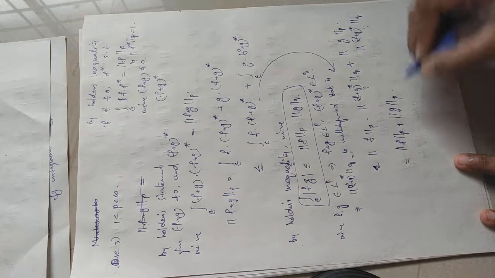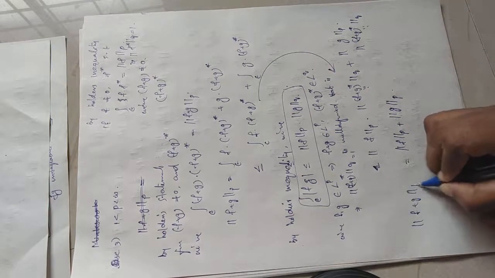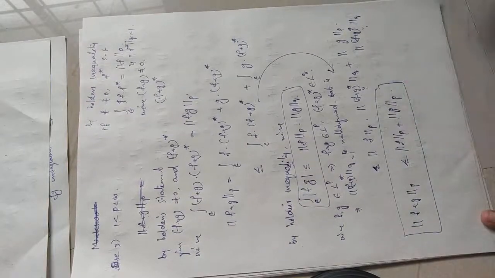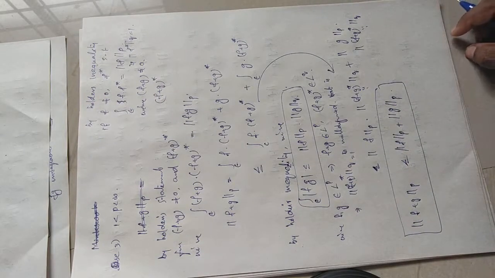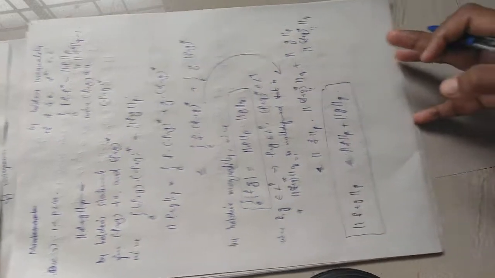So you get the p norm of f plus g is less than or equal to the p norm of f plus the p norm of g. So we proved Minkowski's inequality for all these cases: for case 1, p equal to 1; for case 2, p equal to infinity; and in between 1 and infinity, we proved it using Hölder's inequality. So we have Minkowski's inequality.